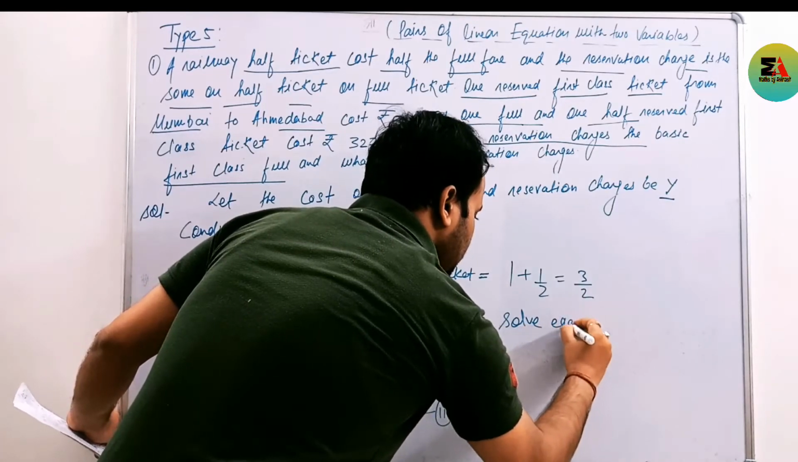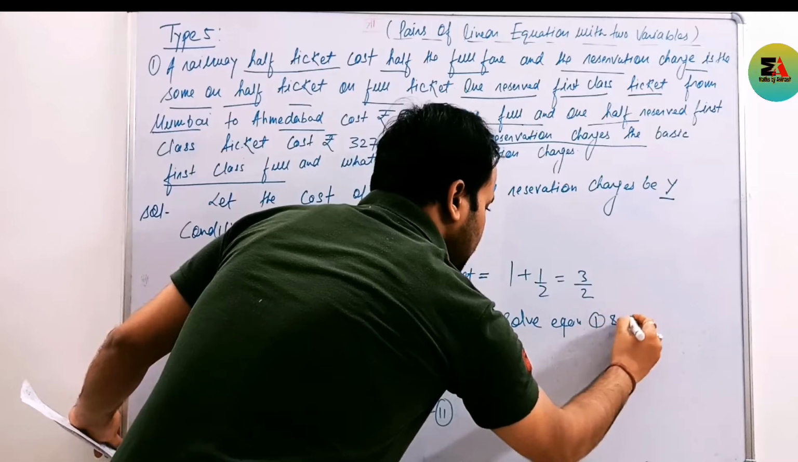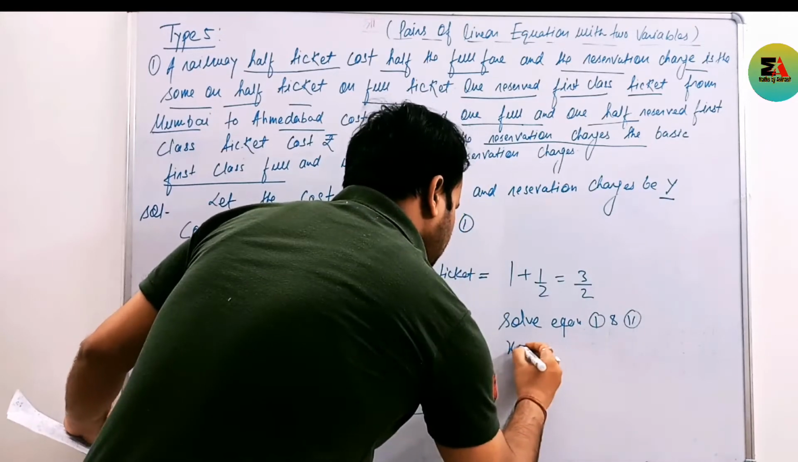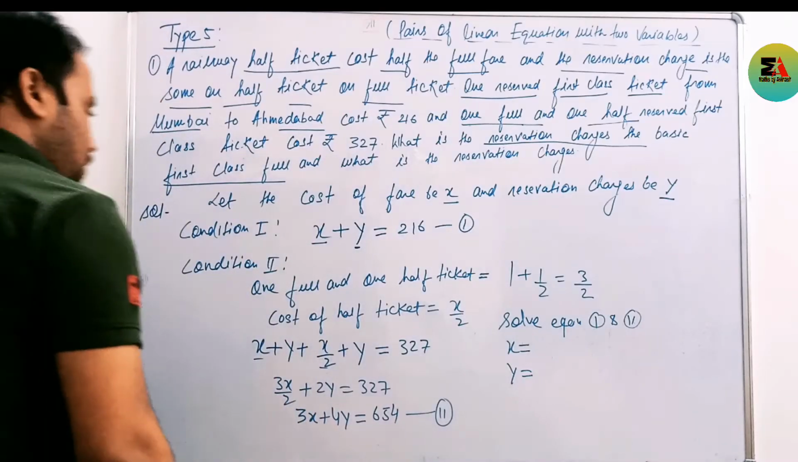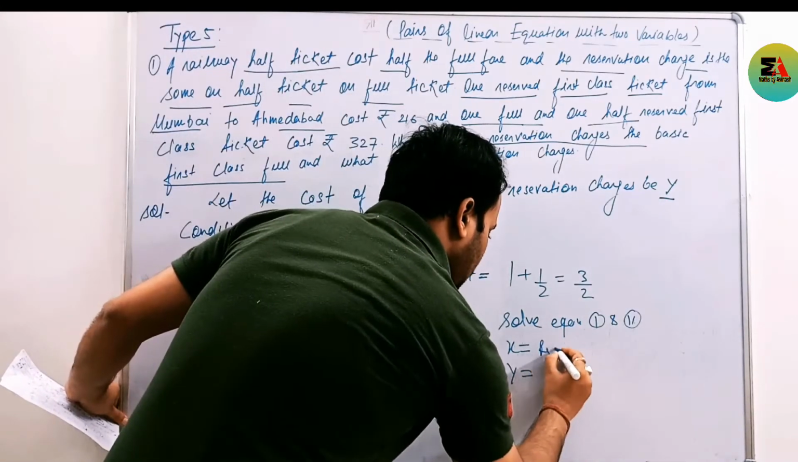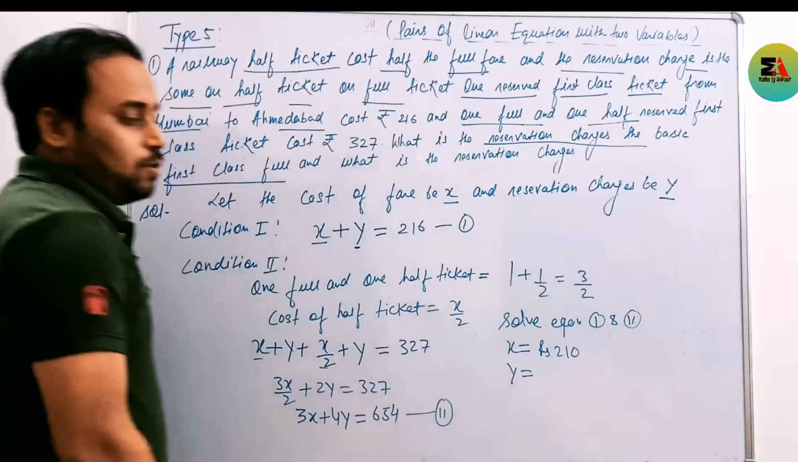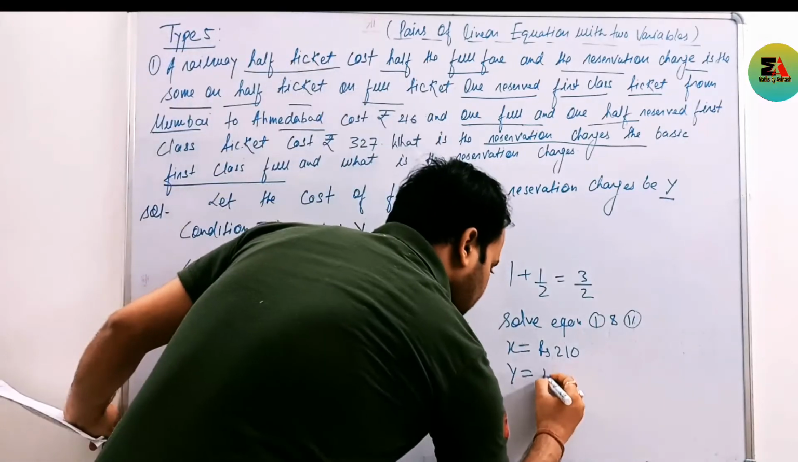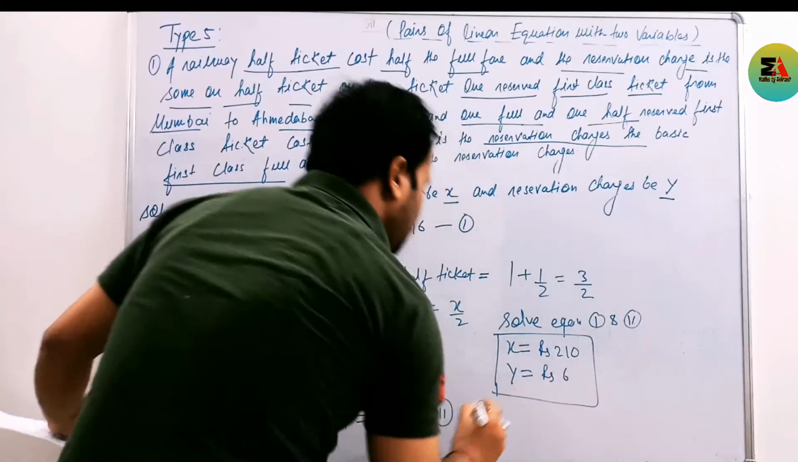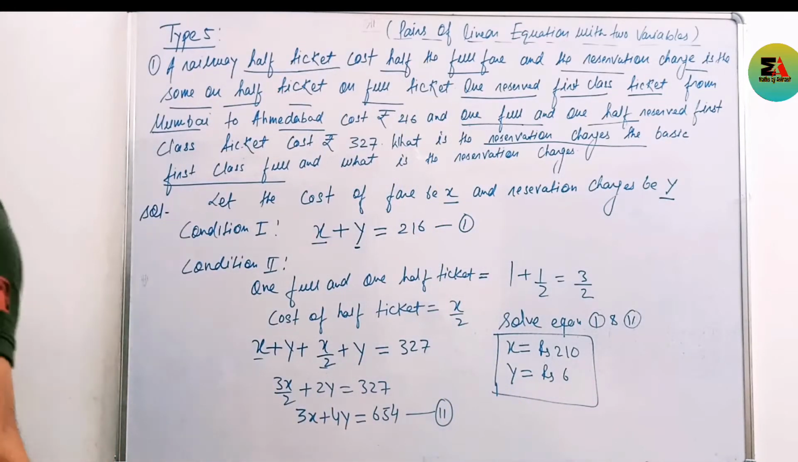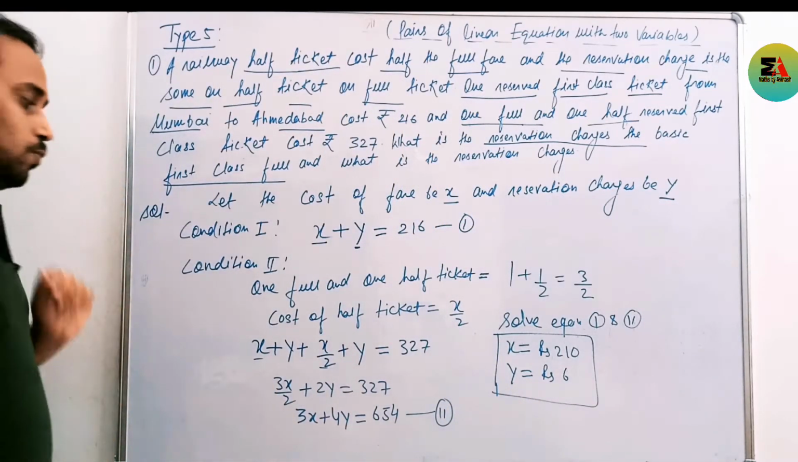Solve equation first and second. We get the value of x as well as the value of y. You get the value of x will be 210 rupees. It means the cost of one ticket will be 210 and the reservation charge will be 6 rupees. This is your required answer. I hope this one is clear to you.